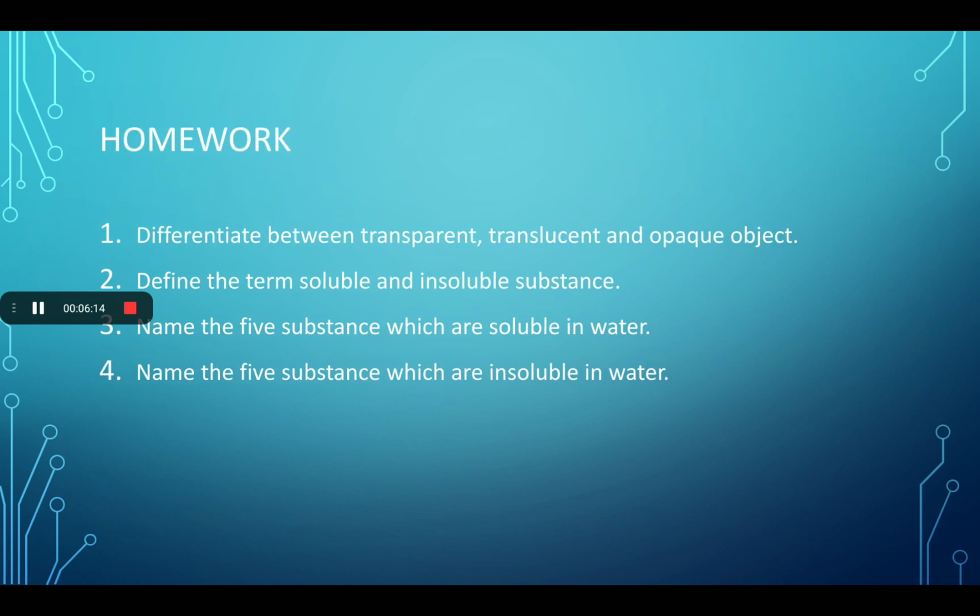Now, there is some homework for all of you. First, differentiate between transparent, translucent and opaque objects. You have just seen their definitions in the slides. Second, define the terms soluble and insoluble substances. Soluble substances are those which can dissolve in water and insoluble substances are those which do not dissolve in water. Name 5 substances which are soluble in water.